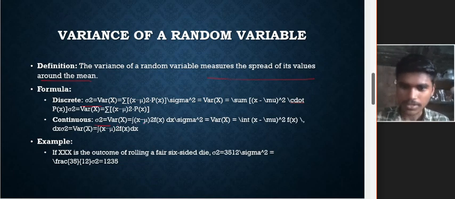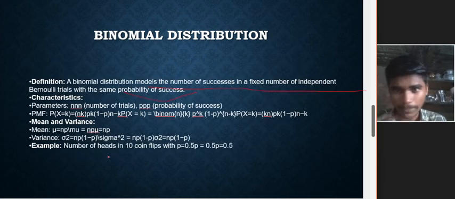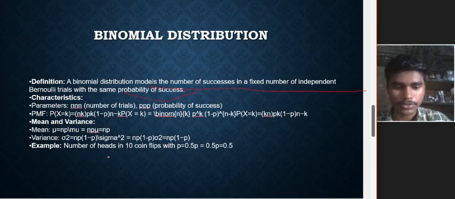For discrete, sigma square equal to variance of X equal to sigma of (x minus mu) whole square into p of x. For continuous, sigma square equal to integration of (x minus mu) whole square into f of x dx. An example is the outcome of rolling a fair six-sided die.